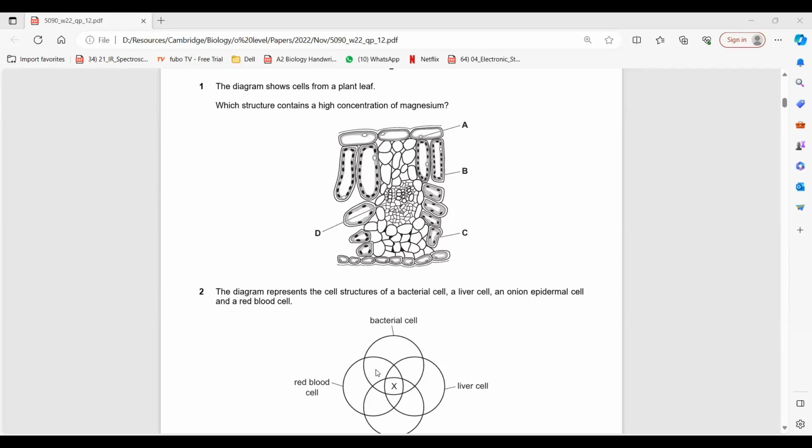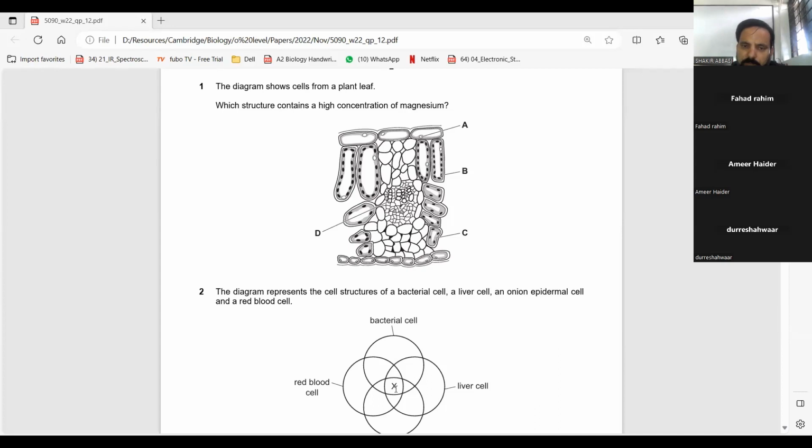Fahad Palijo. Beta, what's your full name? Fahad Rahim Parijo. Again, please, Fahad. Sir, Fahad Rahim Parijo. He is a tough competition, Dureshawar and Fahad Rahim Palijo, because when Dureshawar is there, it reminds me of Fahad Rahim for very smart, very rapid answers. So, chalo, ji, start karte hain.